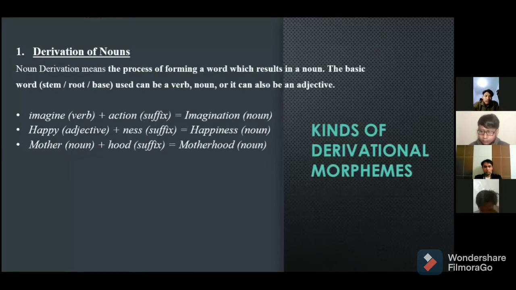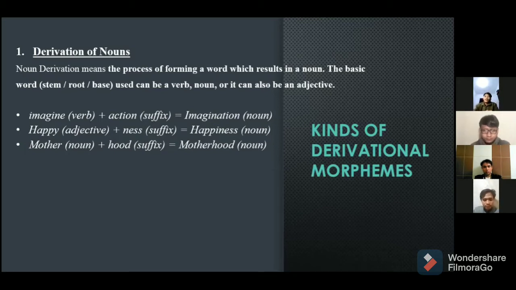Okay, and first is derivation of nouns. Noun derivation means the process of forming a word which result is a noun. The basic word, stem, root, or base used can be a verb, noun, or it can also be an adjective.